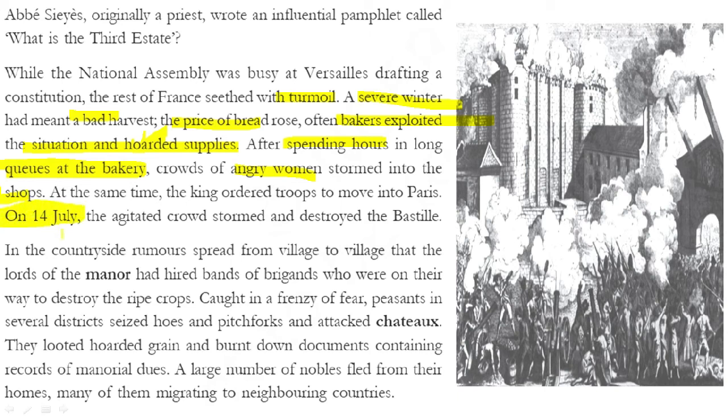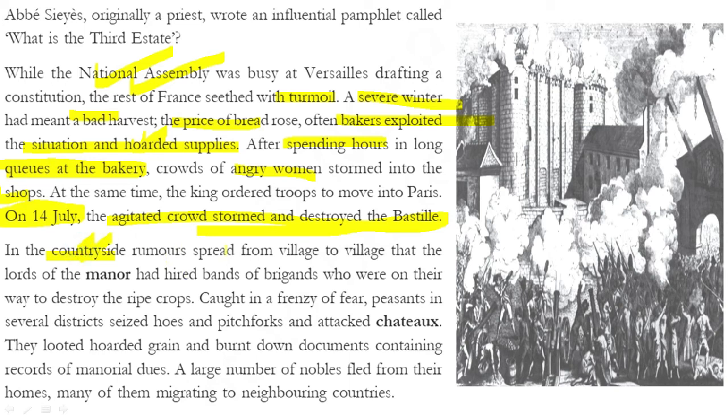We see that on 14 July the agitated crowd stormed and destroyed the Bastille. The Bastille was the fortress prison of France. Okay, now we come to learning about what happened next. We see that in the countryside, this was all about Paris. Now we also see the scenario of the countryside.